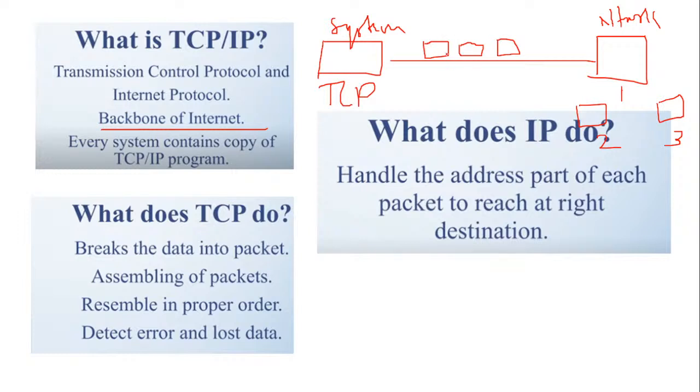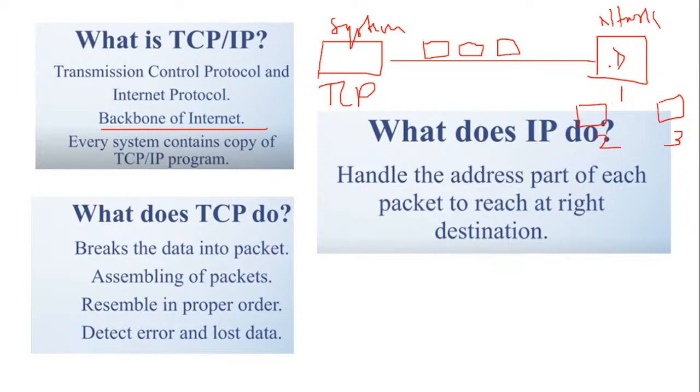Breaking the data into packets, assembling, reassembling them in order, detecting errors or lost data, and then ensuring that they reach the destination, the network they want to reach. Now as I said, there are many networks over here.